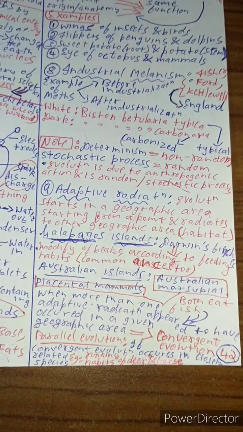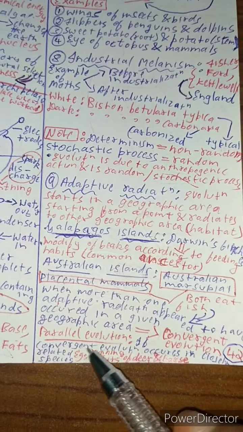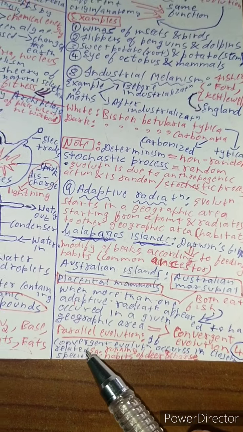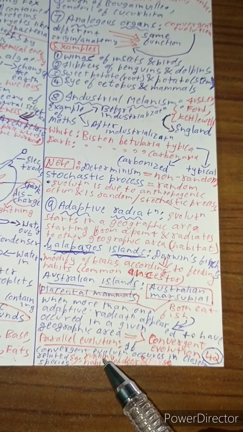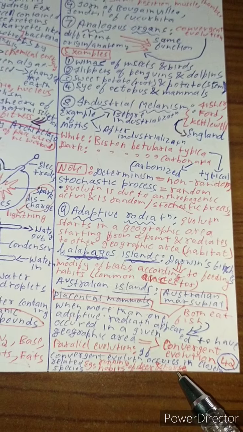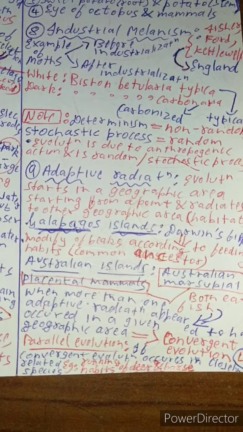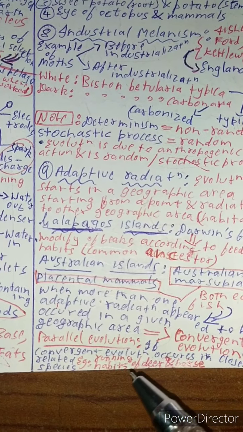Okay, now what is parallel evolution? If convergent evolution occurs in closely related species, it is known as parallel evolution. Example, running habits of deer and horse are the same because they evolved parallelly. Running habits of deer and horse are almost the same.